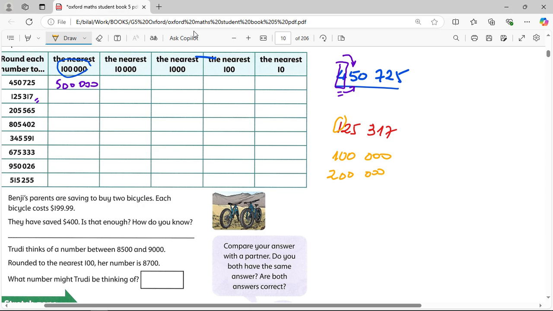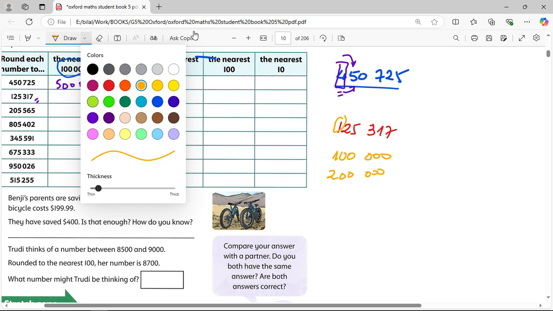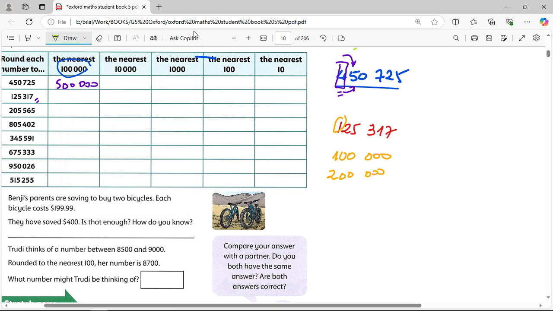Now we're going to check. Who is it closer to? To this one or to this one? What am I going to do? I'm going to check the number after. What is the number after? The number after the 100,000s, here I have 2. Oh, so it's 2. It's less than 5.